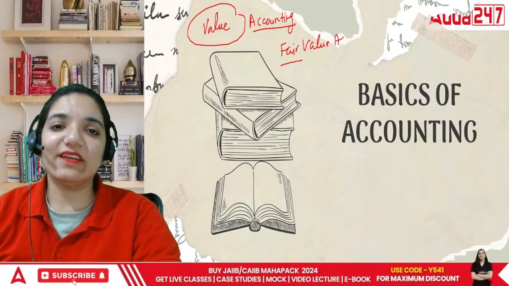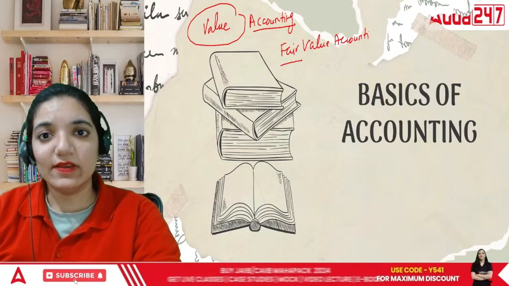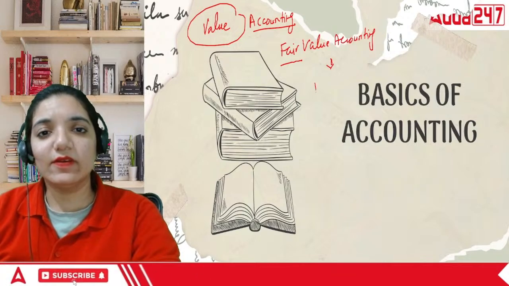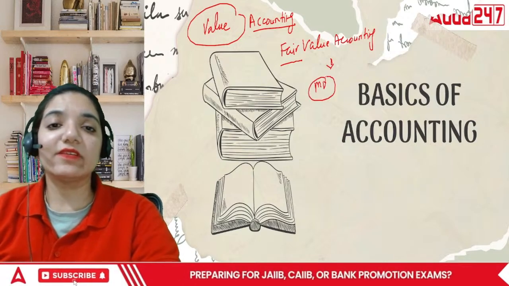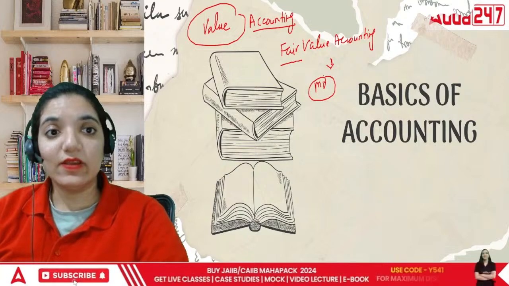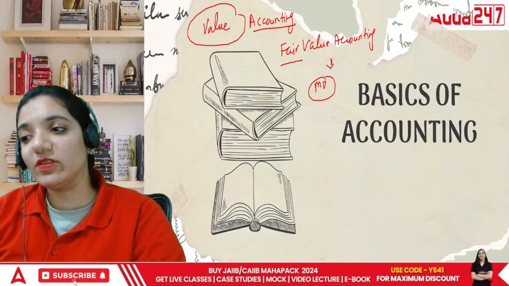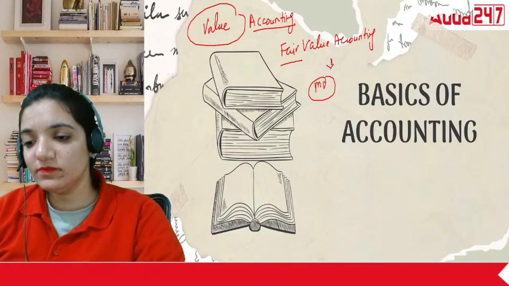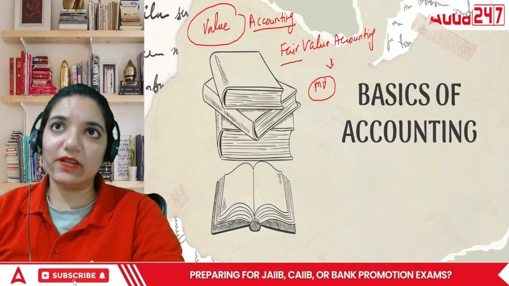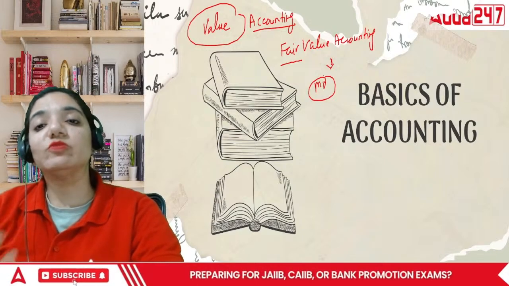Fair value is market value, the value of the particular thing in the market right now. And value accounting is based upon the area of the contribution towards a thing.